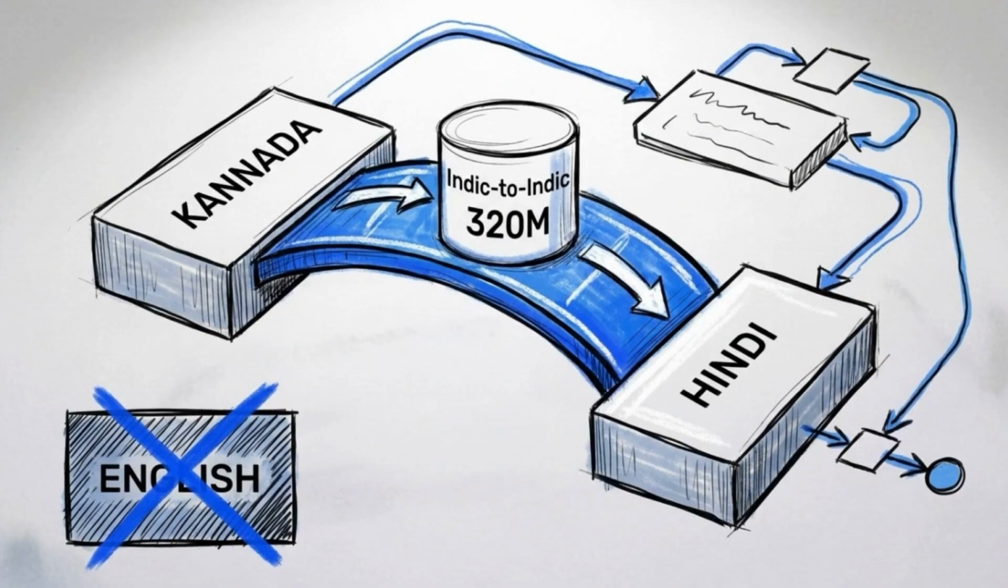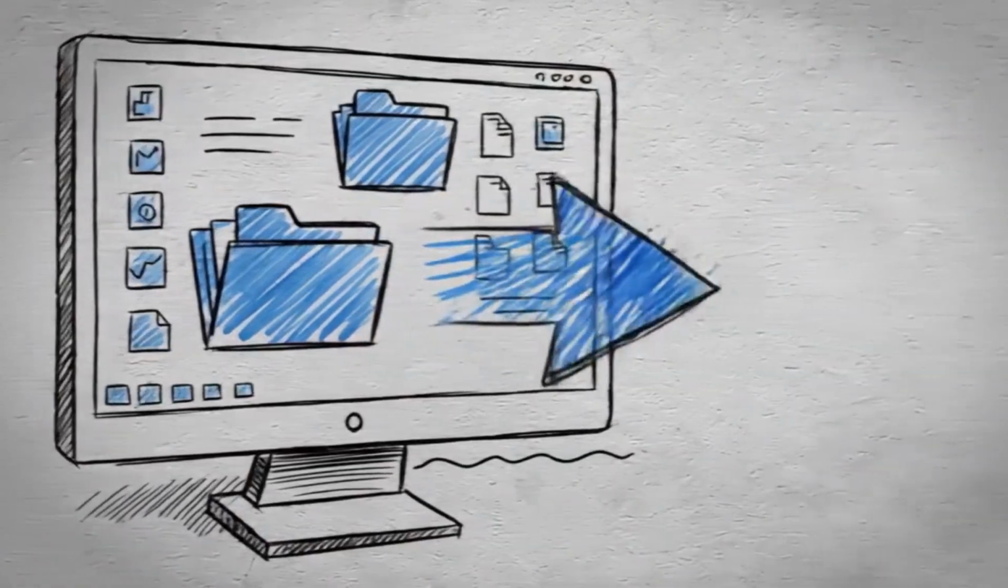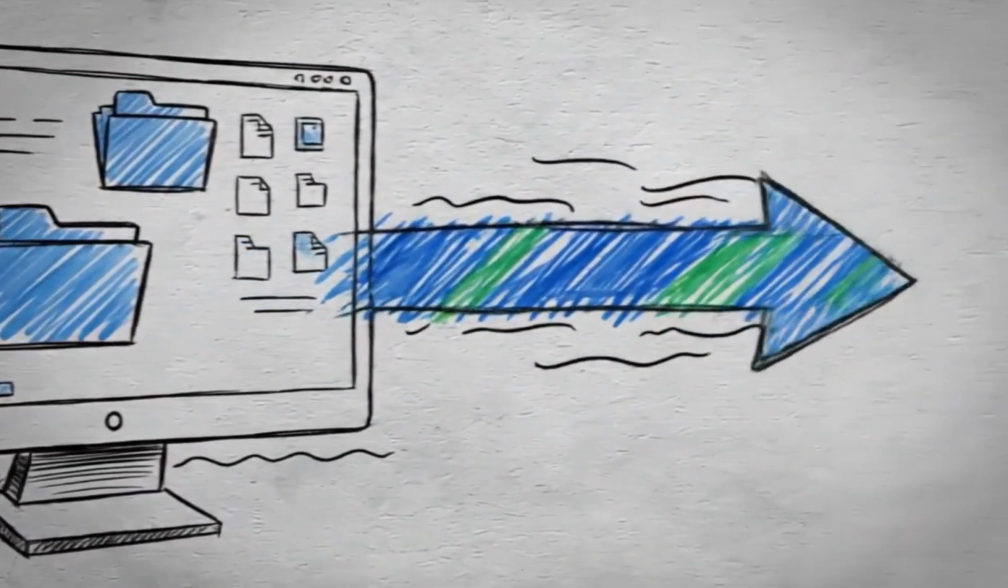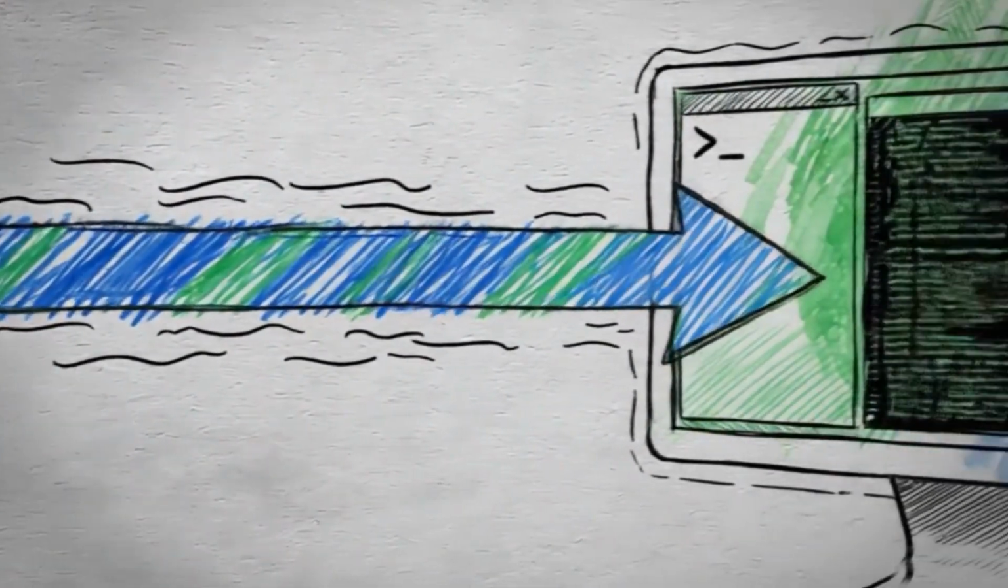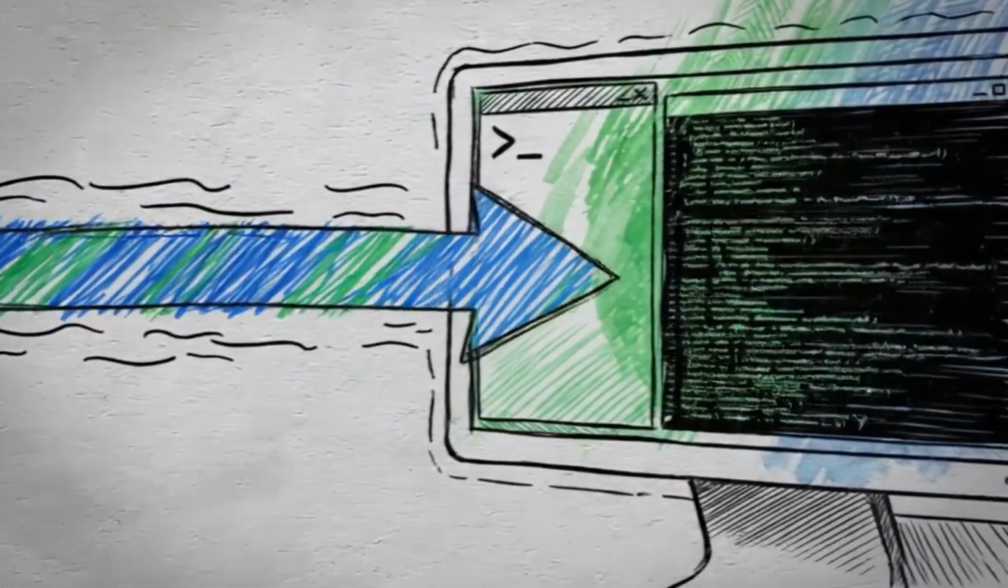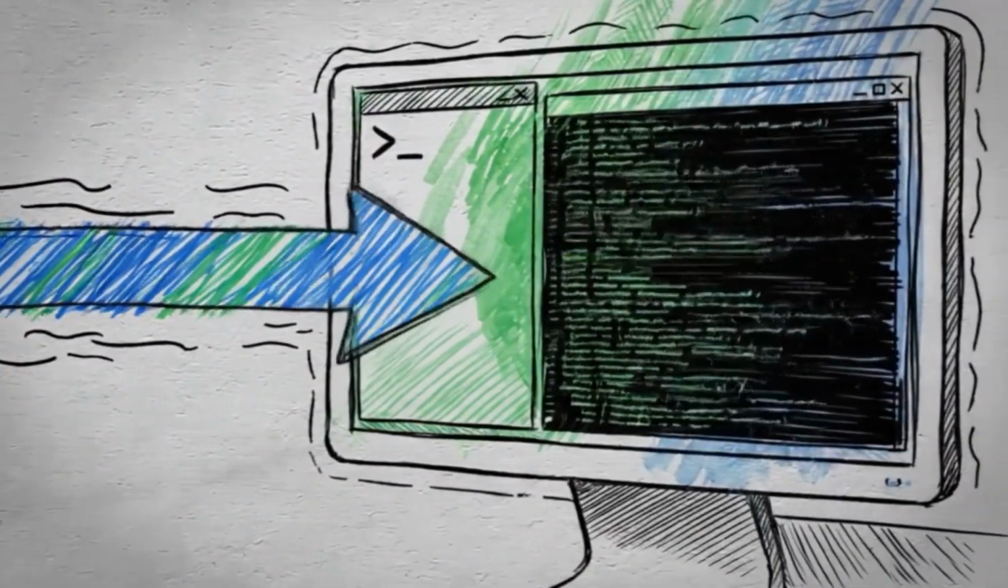To translate directly between regional languages, we swap in the Indic-to-Indic 320 million parameter model, allowing us to route Kannada to Hindi without referencing English. The hybrid architecture processes all of these complex permutations flawlessly without requiring a single adjustment to the underlying WSL2 sandbox.